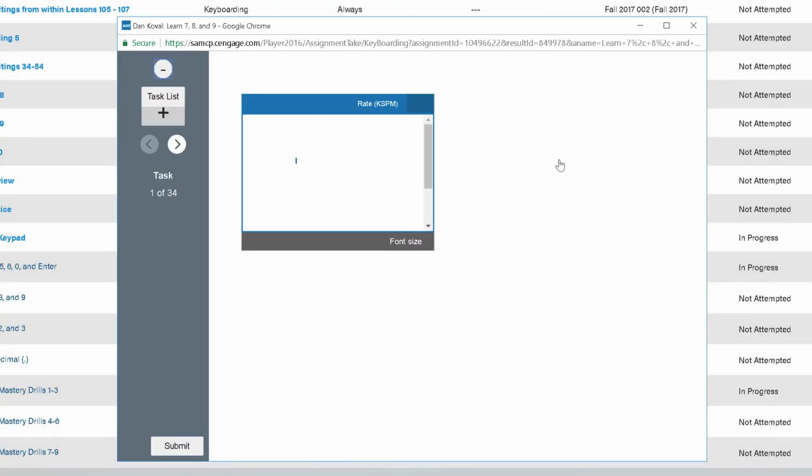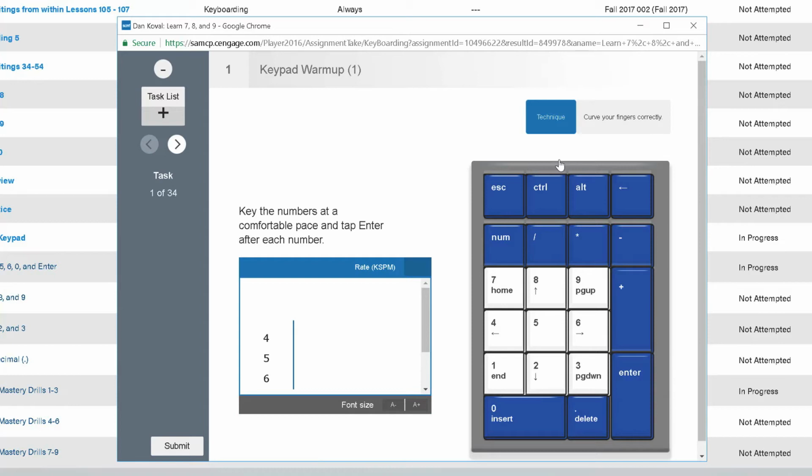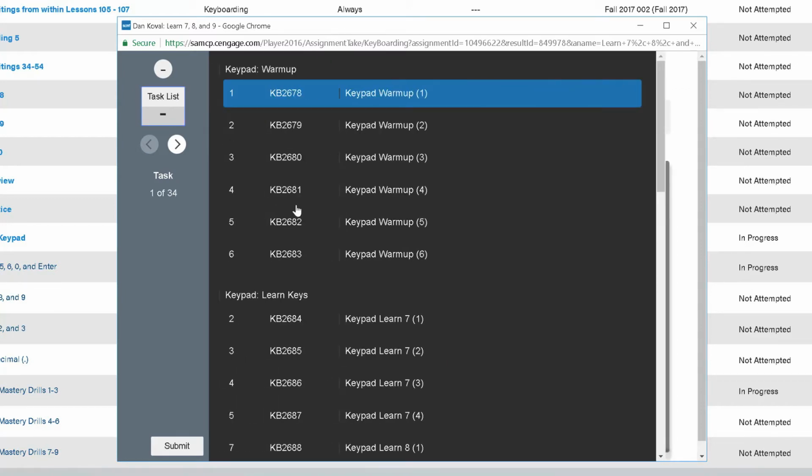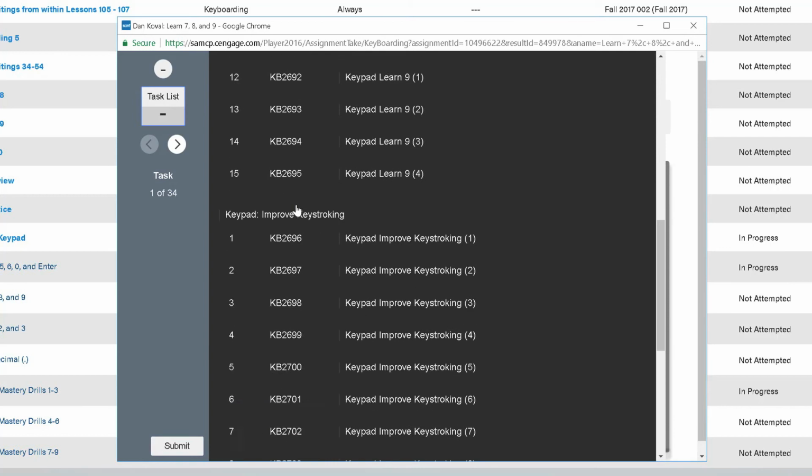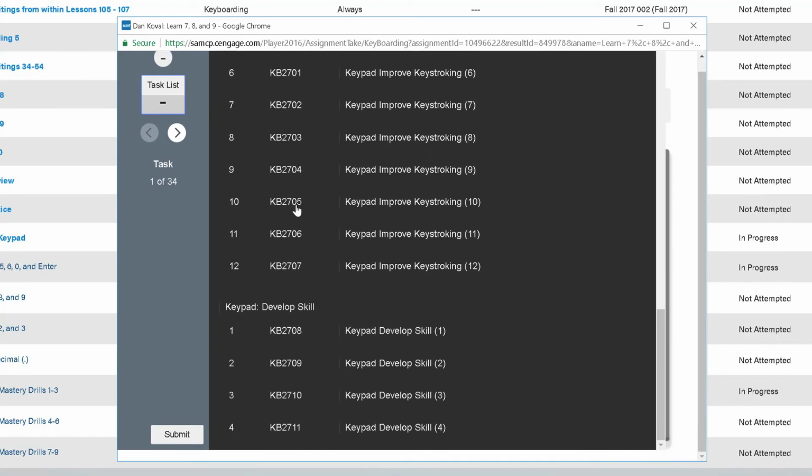You will see that the keypad lessons have been especially designed to display just the numeric keypad. Looking at the task list, you will see that just like the other keying drills, Numeric Keypad has activities for learning the keys, improving keystroking, and developing skills.